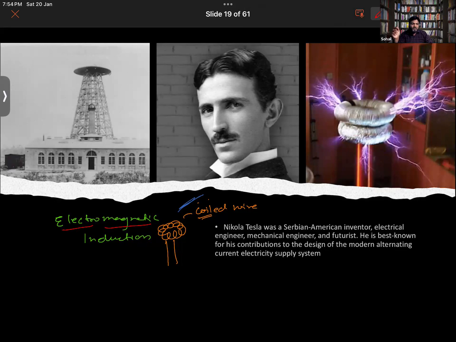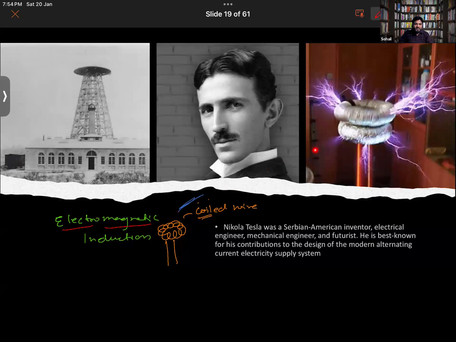Normally, when current is flowing in a wire, not that much magnetic field is generated. But what if I roll it like this and make a coil? Then it will develop some amount of magnetic field. Same thing is happening here: you have rolled the wire in the form of a coil, so it will develop a magnetic field.